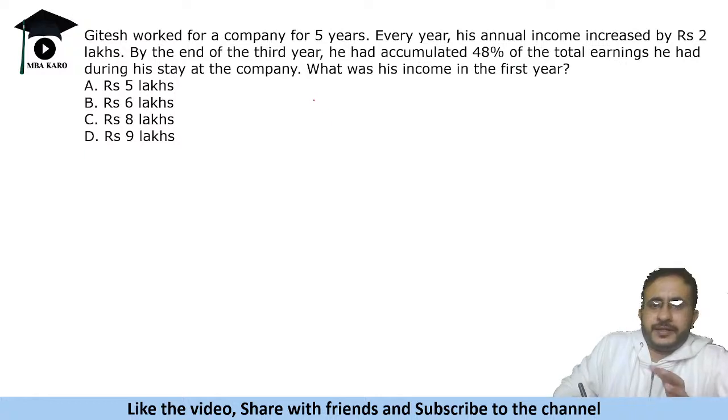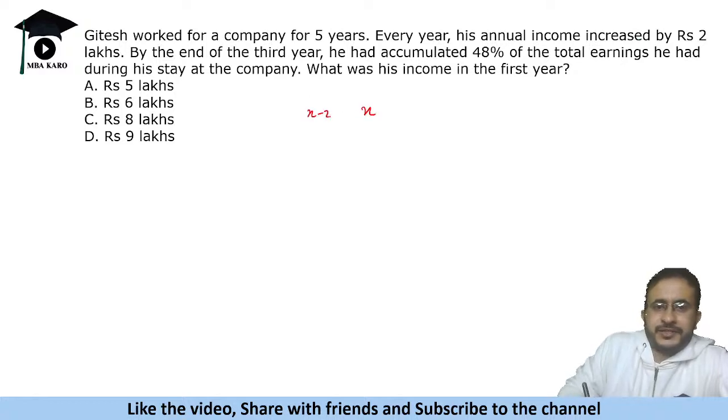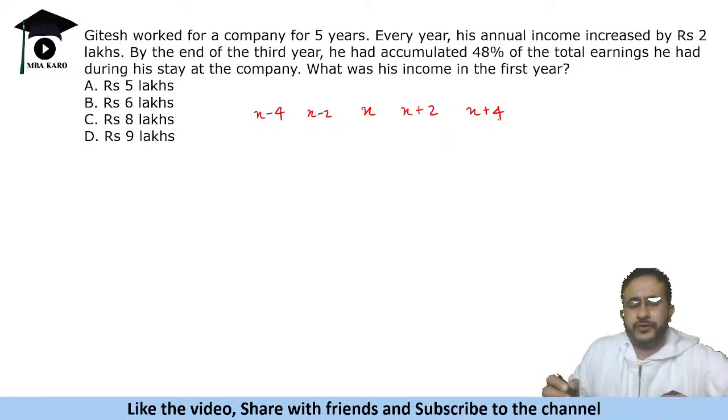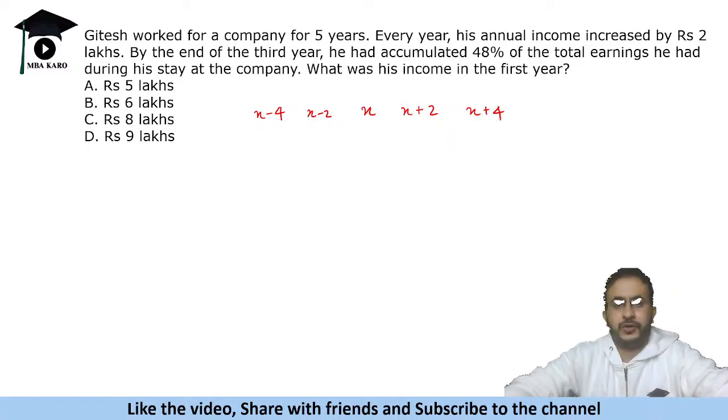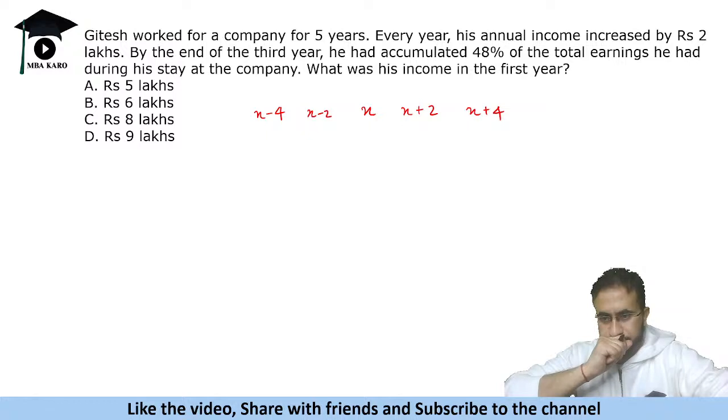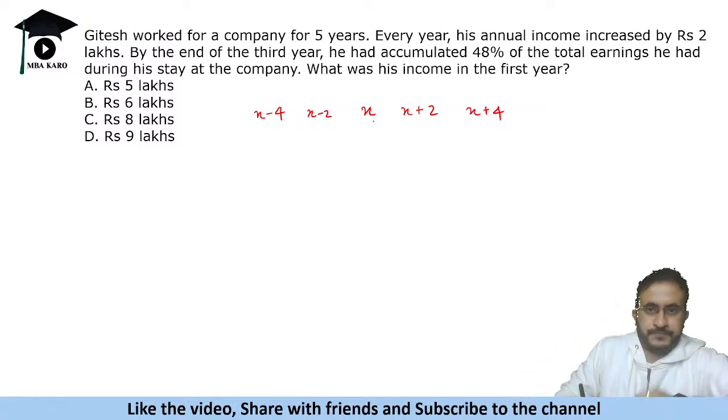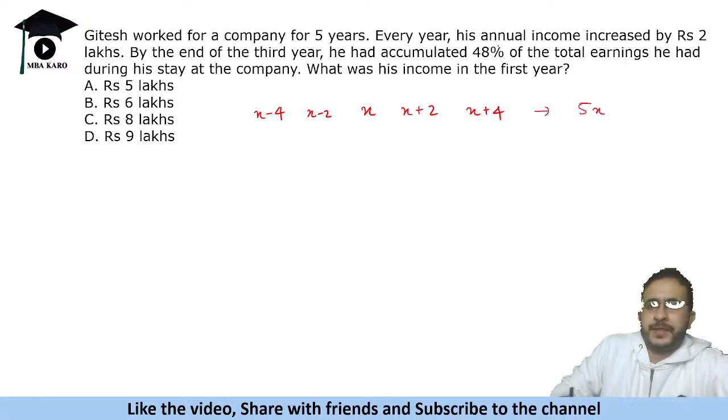So let us say, for simple calculation, you can take his income as x minus 4, x minus 2, x, x plus 2, x plus 4. Okay, why do we take such variables? In order to simplify the calculation. Okay. So his total income is 5x across 5 years. Okay, and it says that by the end of third year he had accumulated 48%.